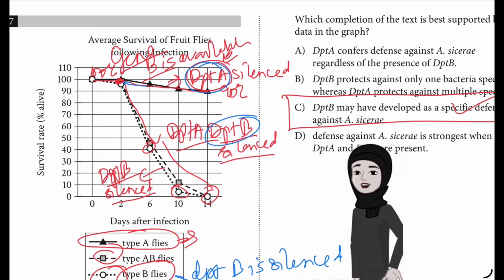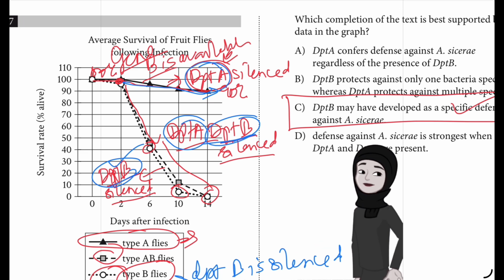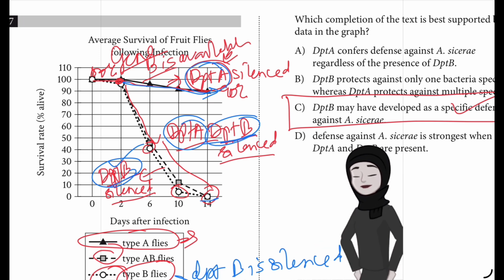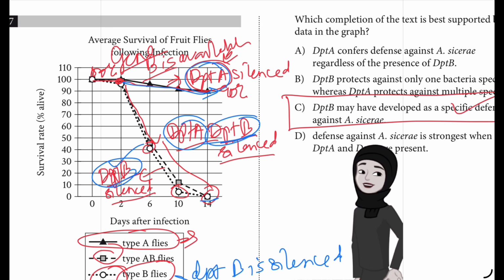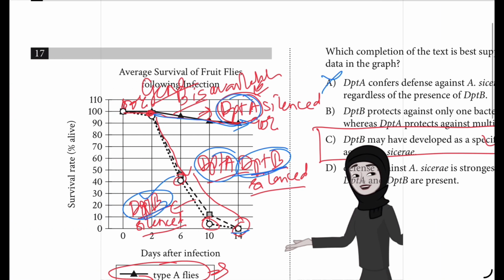So DPTB is very important because even if A was silenced, 90% survived. But when DPTB was silenced separately or even along with DPTA, when both were silenced also, these flies have not survived. So to understand better, let us also analyze the wrong answer choices.